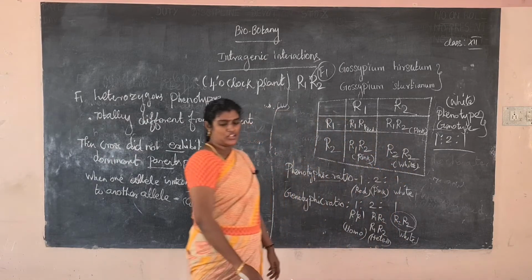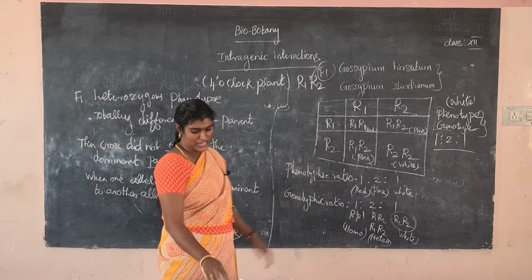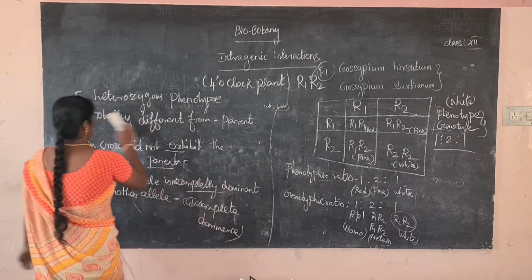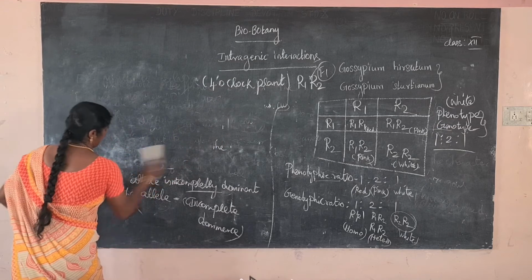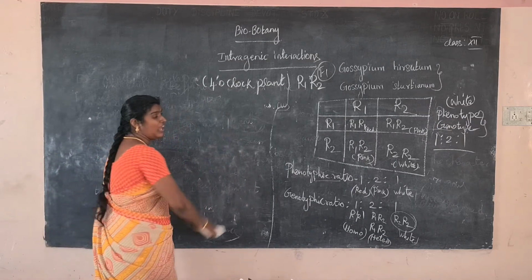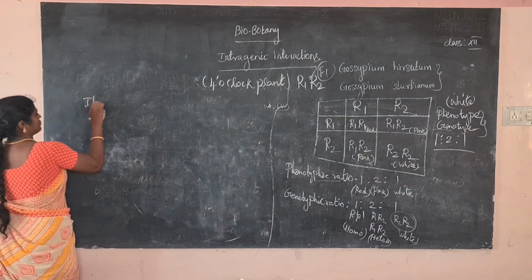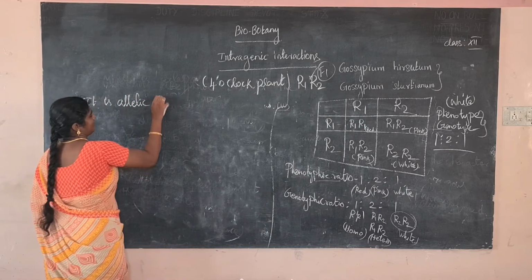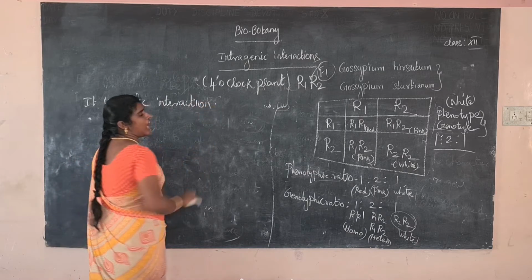Okay, have you understood the checkerboard? What is the F1 generation and F2 generation? It is due to the allelic interaction. Only the interaction of alleles is involved, so it is called allelic interaction.